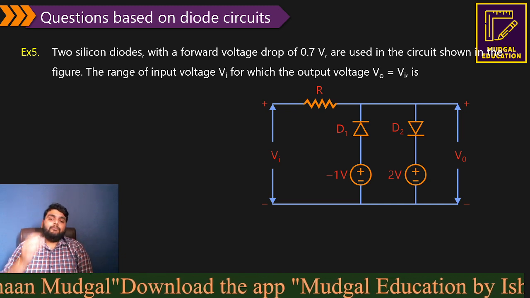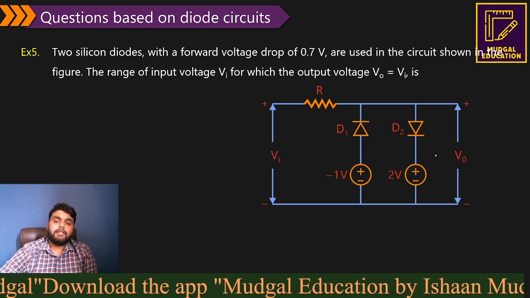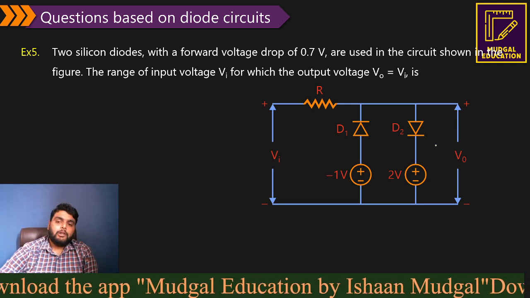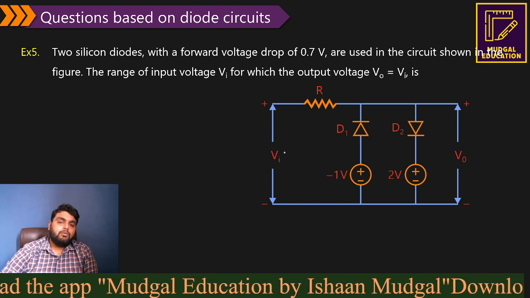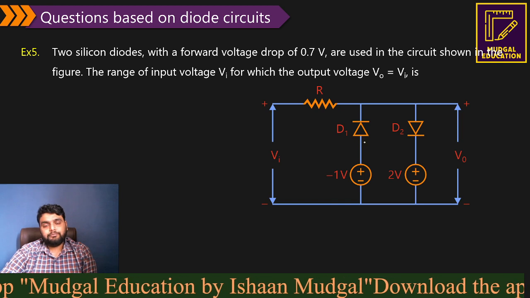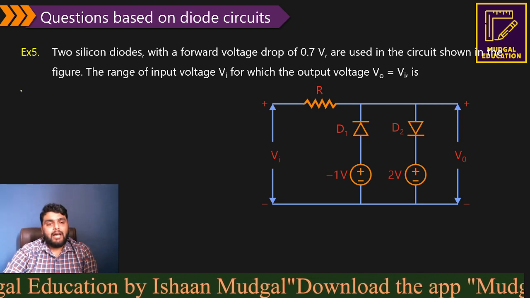Now they are asking what will be the range of input voltage for which output is equal to input. If you see the circuit clearly, to make output voltage equal to input voltage, both the diodes should be off. Both the diodes should be off, right? If both,